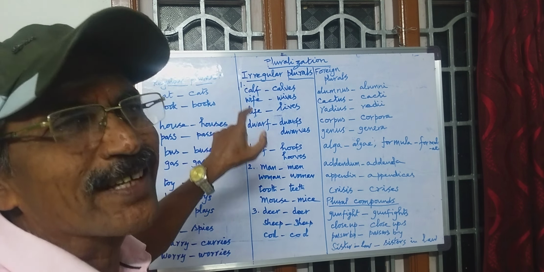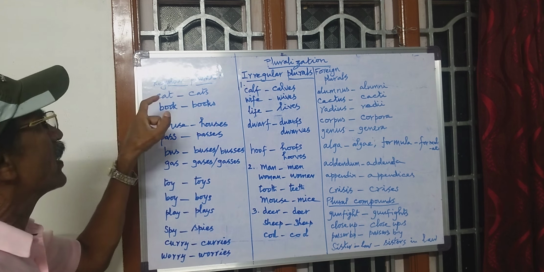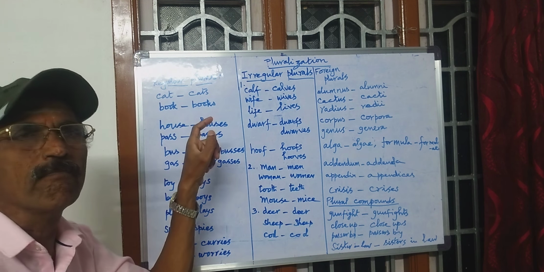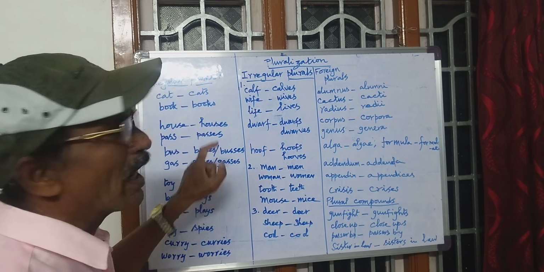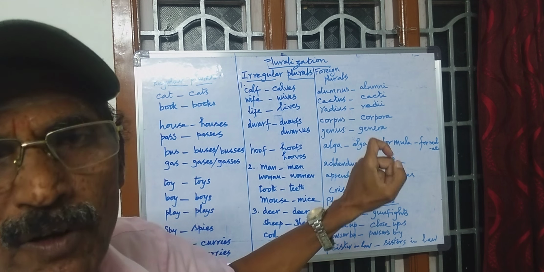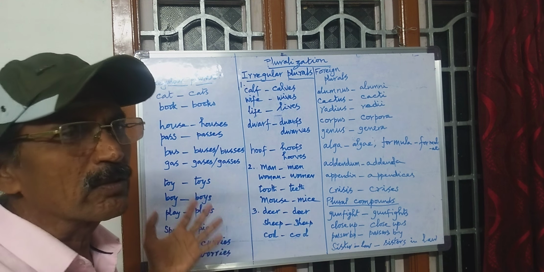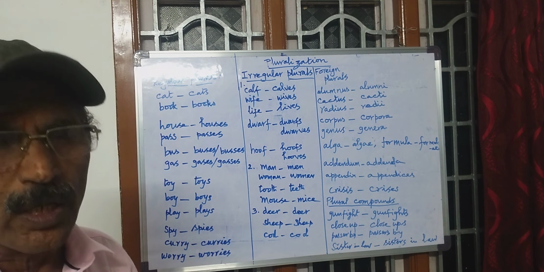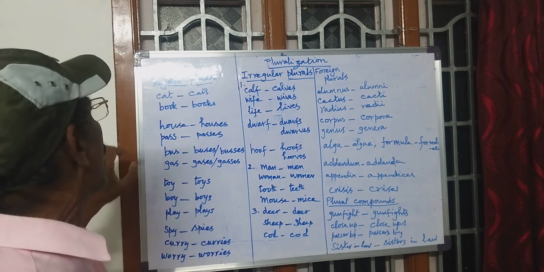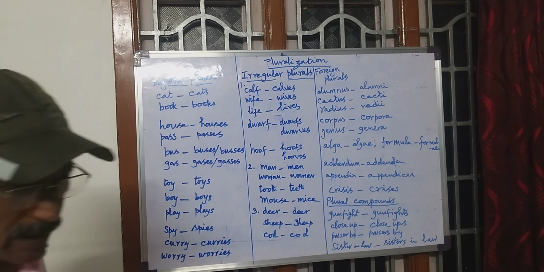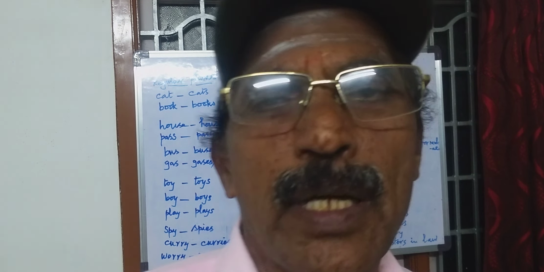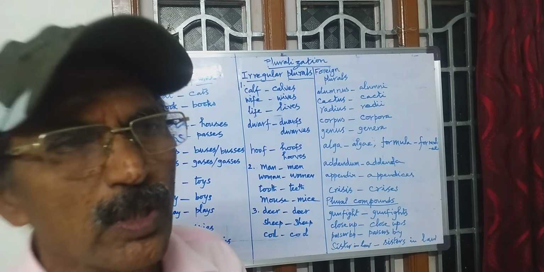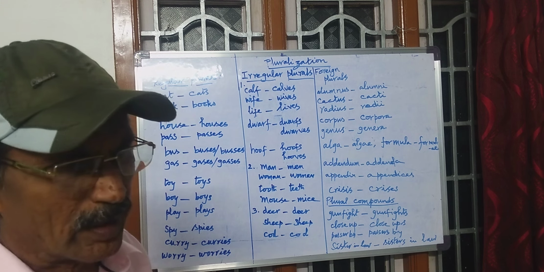First, let us discuss what is regular pluralization and irregular pluralization. These are the two things that we are going to see today. Generally, an S suffix will do for making the pluralization.